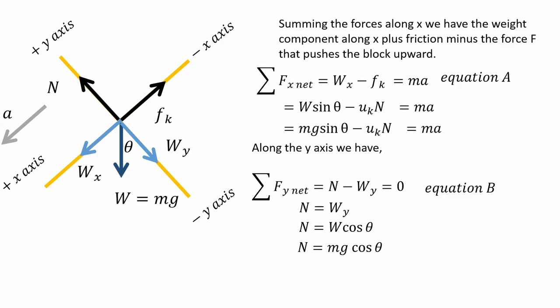For the forces along the x-axis we have equation A. We see that the force along x is equal to mass times acceleration. This suggests the motion of the mass going downward along the plane. For the forces along the y-axis we have equation B. We see that it is equal to 0 since there is no motion along the y-axis. From the y-axis we can obtain an expression for the normal force.